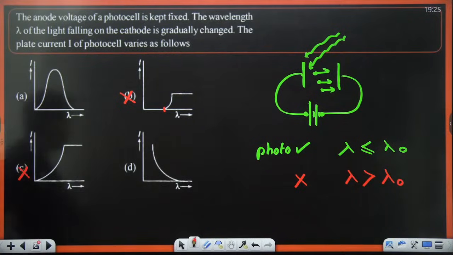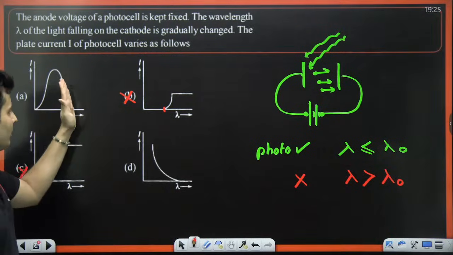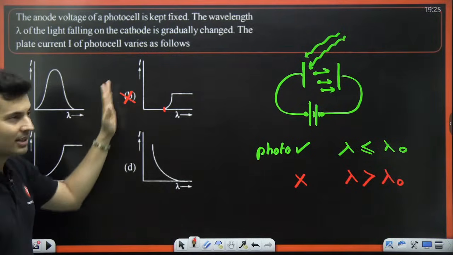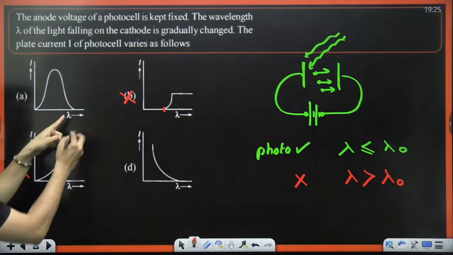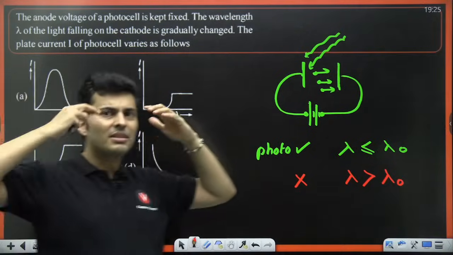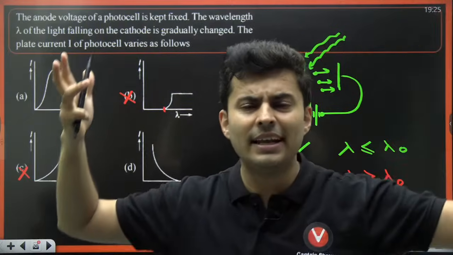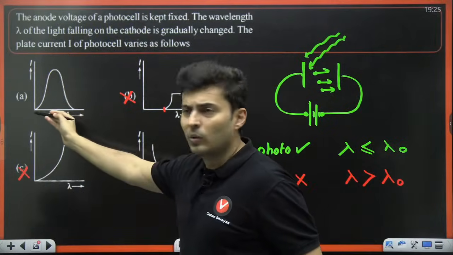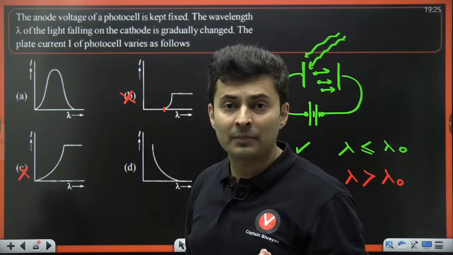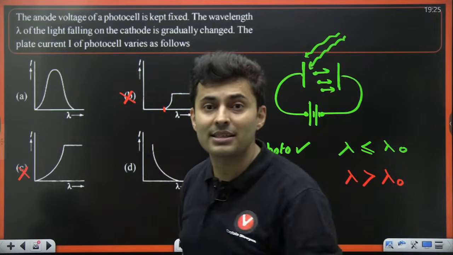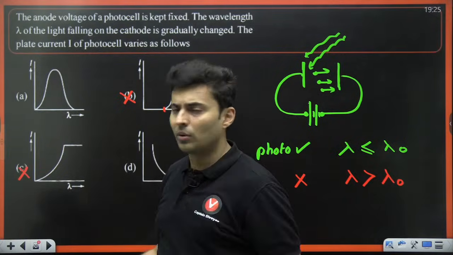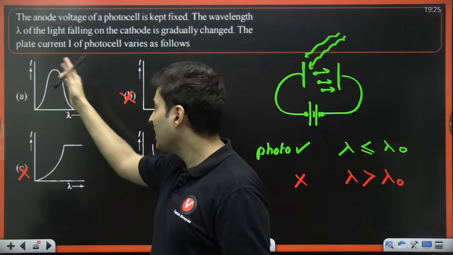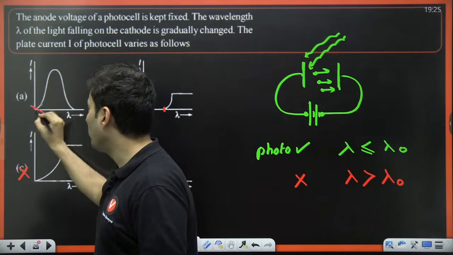What about this? Here photoelectric effect is not occurring after a certain wavelength, but this is something problematic. Why is it becoming maximum? Why is it becoming 0? If the wavelength is very small, frequency is very large. When frequency is very large, why should the current become 0? In fact, it will have even more current, because more frequency means more energy. So why is the current becoming 0 for small wavelengths? There is no reason for that. In fact, it should be much higher. It should not be 0 current.